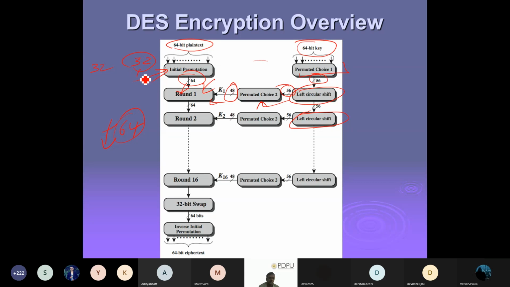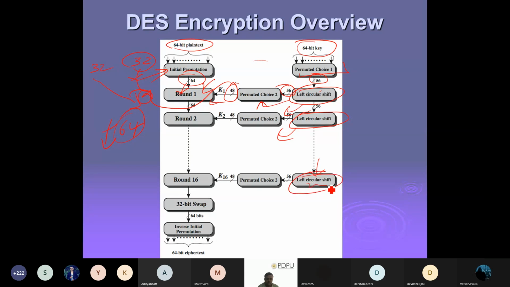So this 32 bit chunk will be applied with this 48 bit key, and then it is going to be XORed with this particular part, whatever the Feistel structure says, right? So actually with the 32 bit and 64 bit we are trying to do a certain mingle with our functions, and then we are going to use it. Every time with a shifting we get our new keys, and so on. That's why until round 16 we have to do the circular shift.